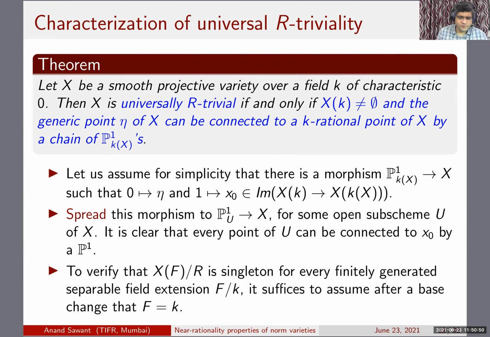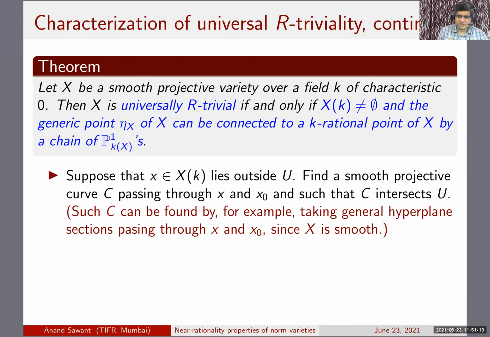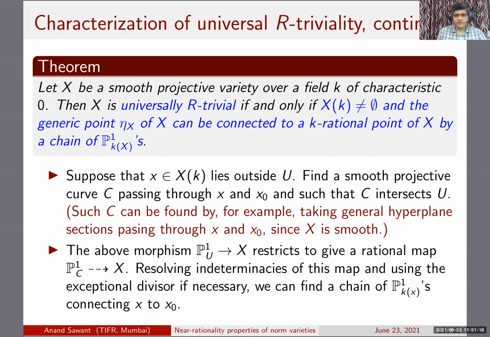This is a very simple procedure, and this is where smoothness comes into the picture. Suppose you have a point x which is a k-rational point outside U. Find a smooth projective curve passing through x and x naught, which intersects U. This can be done by taking general hyperplane sections containing x and x naught, and this is possible because our variety is smooth. Once you have that, we already had this morphism connecting P1 from P1_U to X.